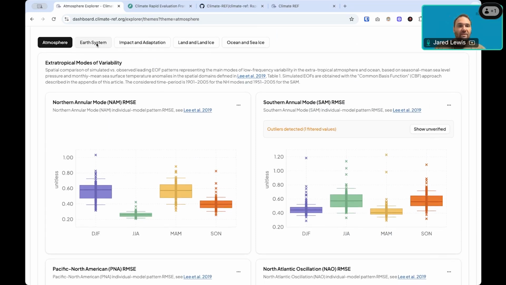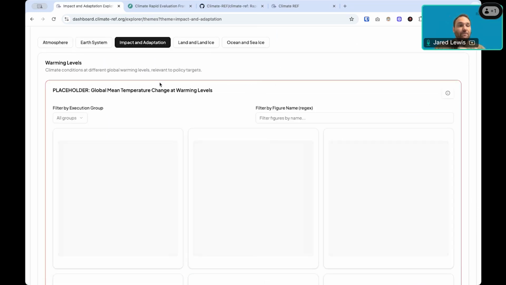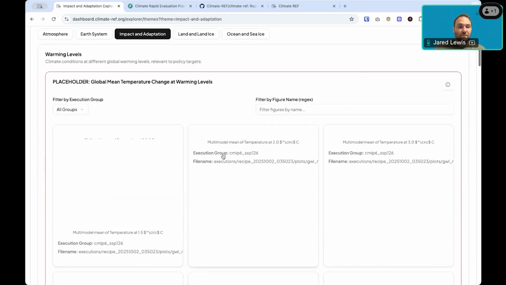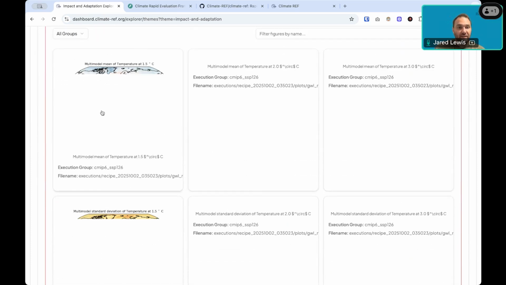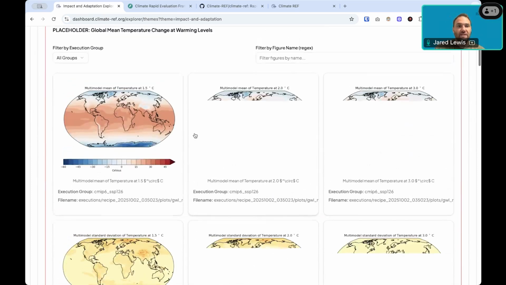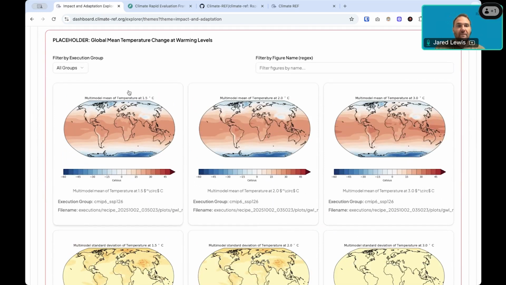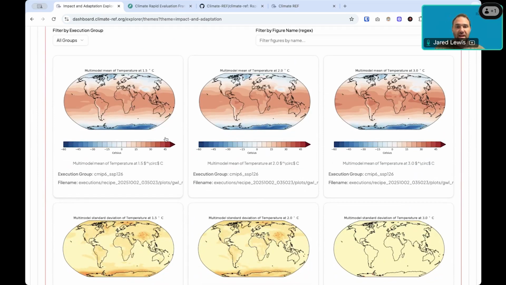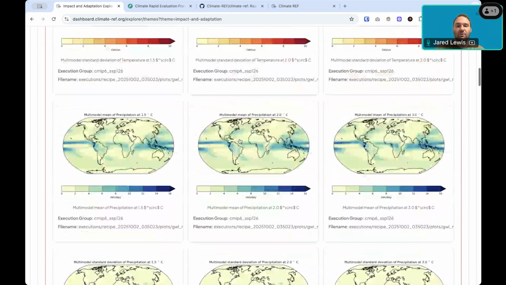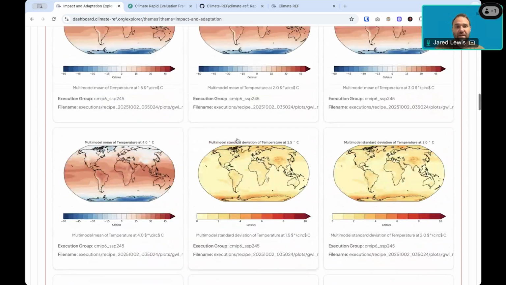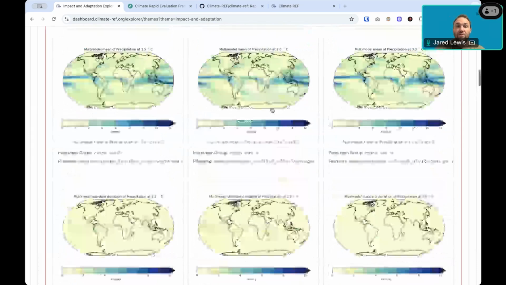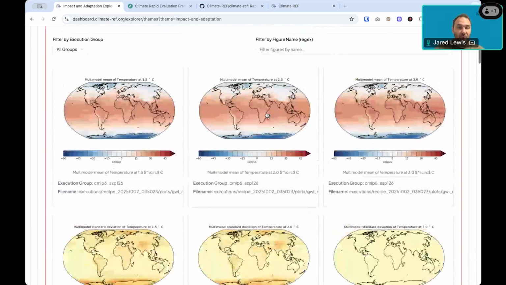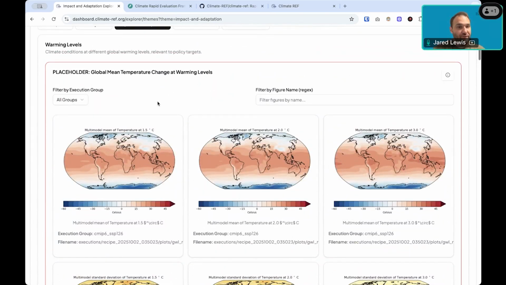Another way that we may present information on the portal is via figure aggregation. Here we're presenting a range of figures from many different runs in the same card. This card here has output from 4 different execution groups, and we aggregate them together. You may see in the coming weeks that there are additional options for filtering here.